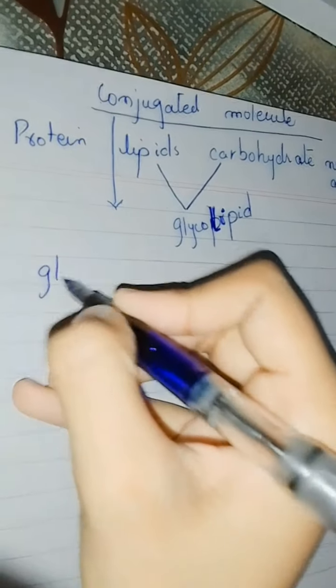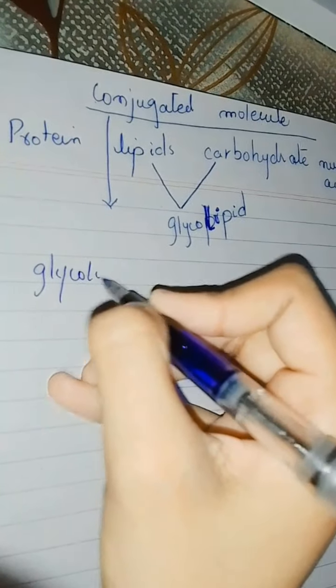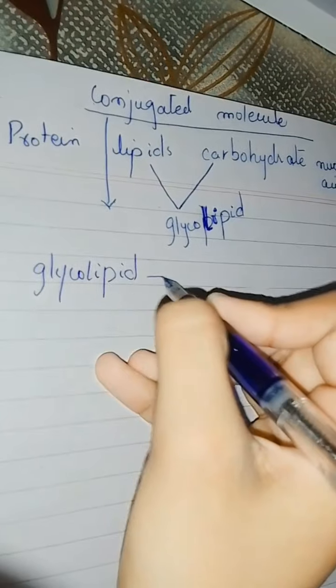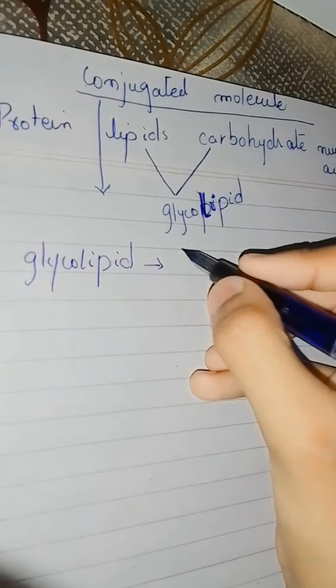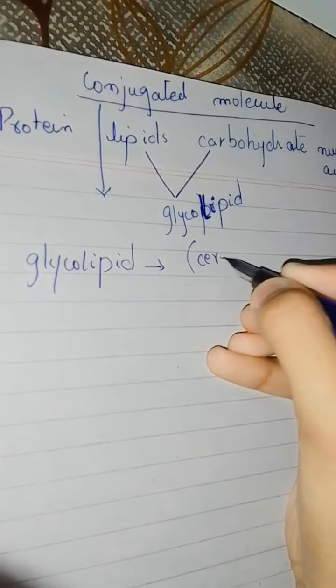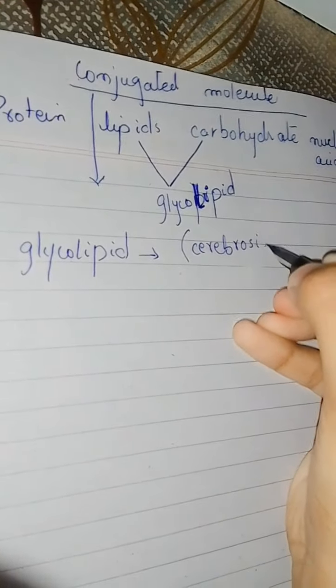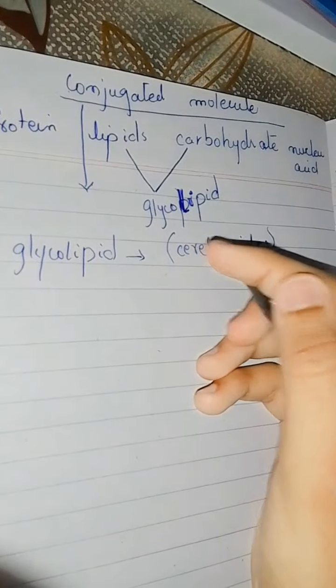Glycolipid is also known as cerebroside.